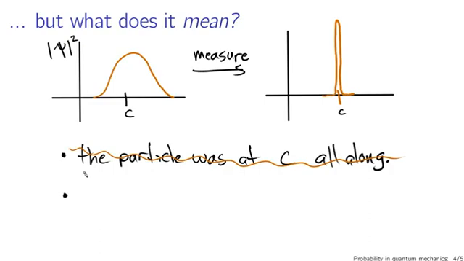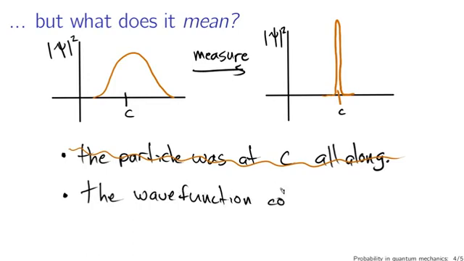The main interpretation that physicists use is to say that this wave function psi here, also shown here, collapses. Now that's a strange term, collapses. But it's hard to think of it any other way.